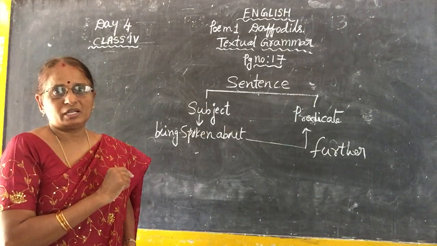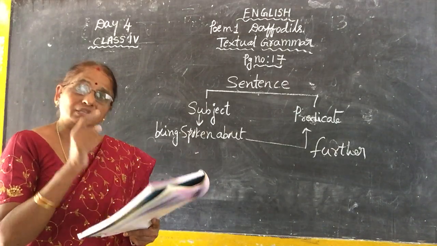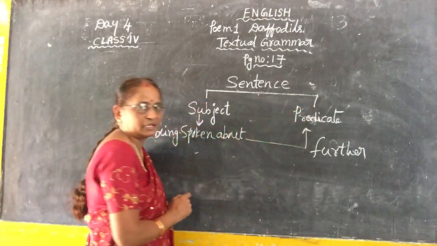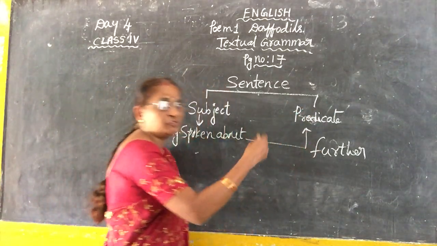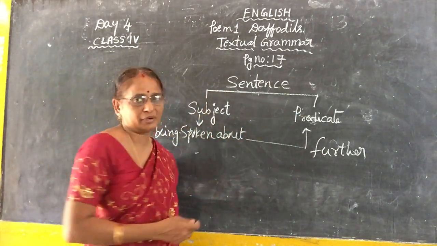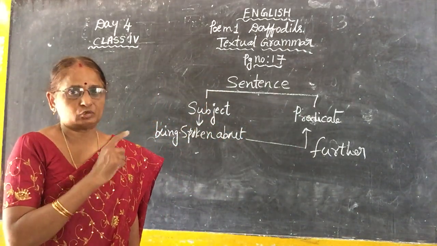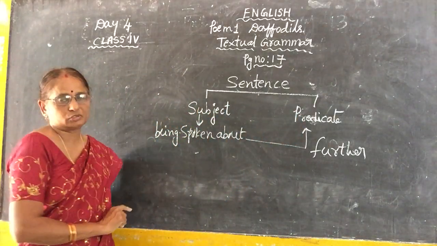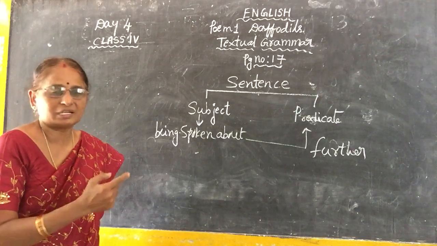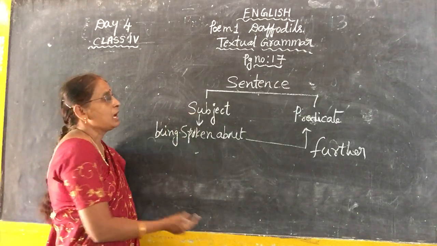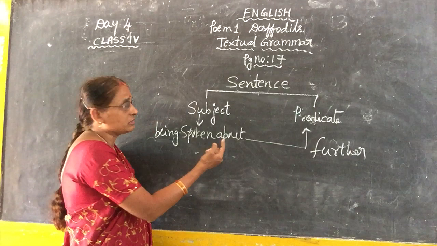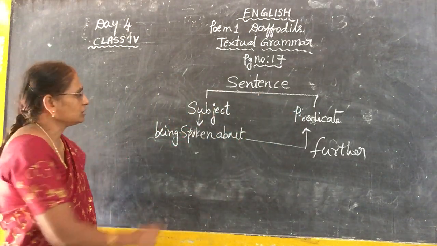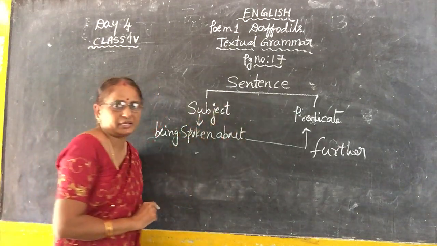Next information about the subject is called predicate. Same like that, description of the subject is called predicate, or further, next information about the subject is called predicate. A sentence has two parts, one is subject and one is predicate. Being spoken about, to whom we are talking, we are discussing about, is called subject. Further information about that subject is called predicate. Okay children, so this is called subject and this is called predicate.